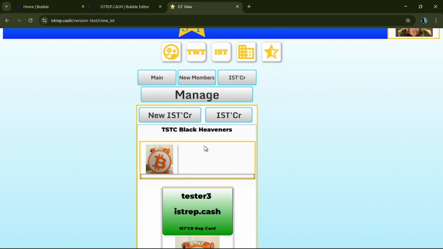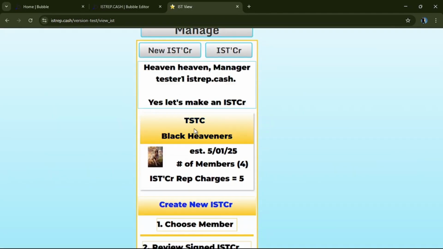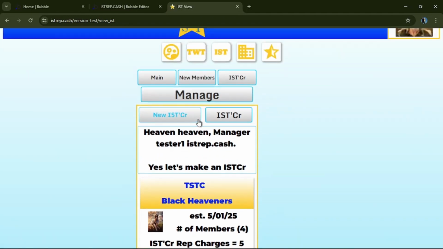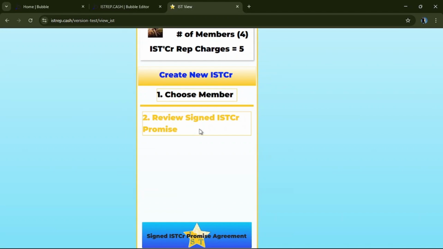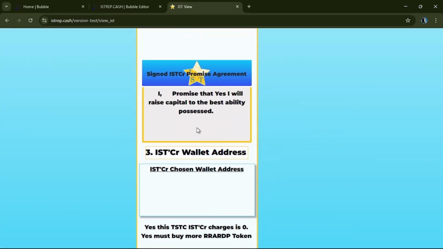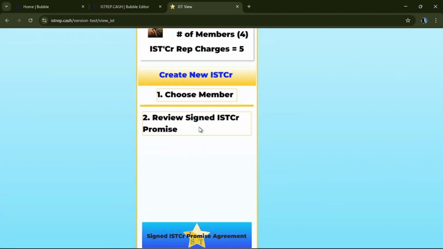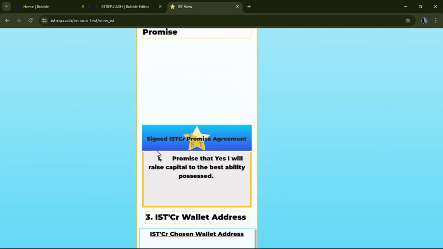All right, how do I make me a new ISCRI? You create a new ISCRI by having a user send you an ISCRI request. When they send you an ISCRI request, it shows up here and you can walk your users through it. You have to tell them the process.